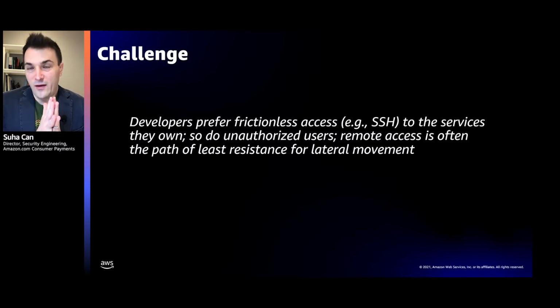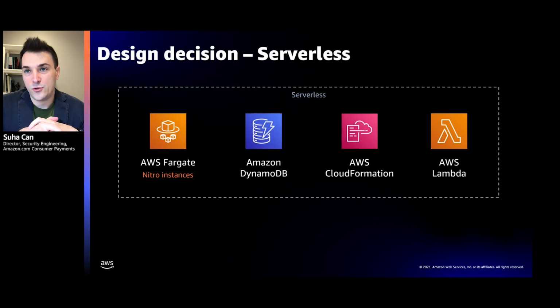Now, the second part of our tenet around insider equals internal is that Amazon is a very fast-paced engineering company, and developers really prefer frictionless access to the systems that they build and operate in production. Typically, this is done via SSH, and of course, over time, the reality is that when an attacker would target a particular system, they would also use these administrative remote access systems to take control of your service. Our learning from over the years of internal testing is that remote access is the easiest point of entry for an attacker.